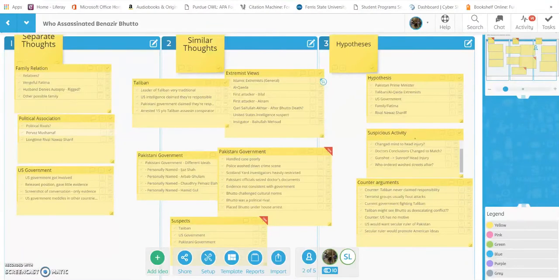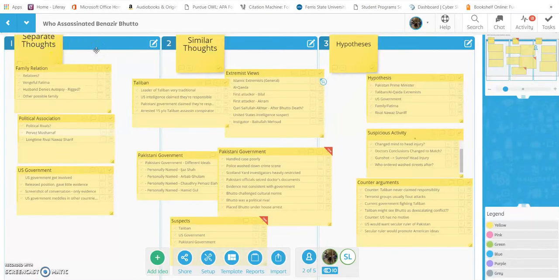And we are doing our Who Killed Benazir Bhutto assignment for case study number 4 in Professor Amy Ruba's ISIN 301 class. The title for this case study is Who Killed Benazir Bhutto, and we were supposed to come together with our separate ideas and our similar thoughts and come up with hypotheses on who actually ordered the assassination or who actually did the assassination. So looking at our separate ideas, we did categorize it over here with separate thoughts.